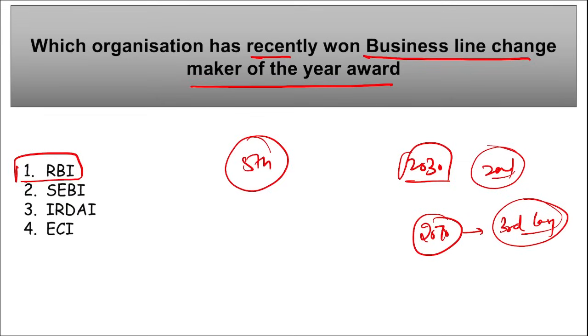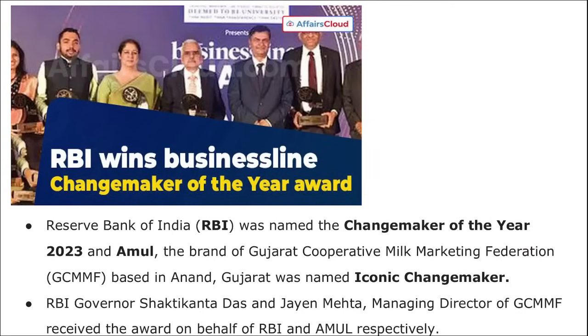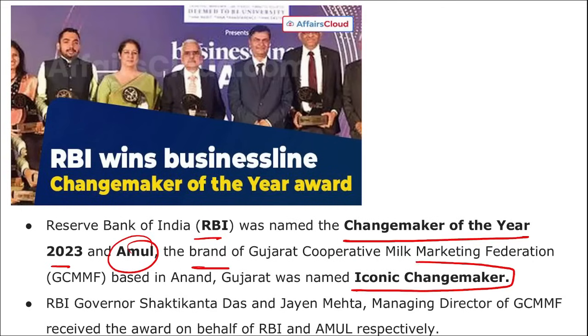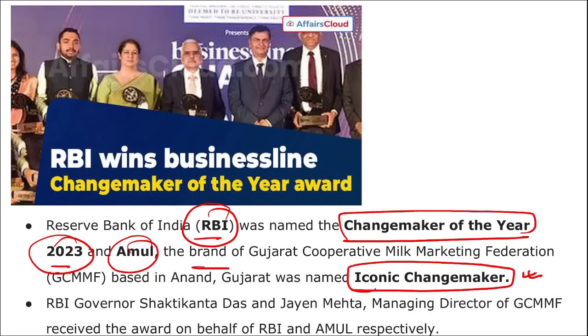This was during a ceremony that was held in New Delhi, and here RBI was named the Changemaker of the Year, and Amul, the brand of Gujarat, was named the iconic changemaker. So RBI as the changemaker of the year 2023 and Amul as the iconic changemaker. Correct. Here remember RBI Governor Shaktikanta Das and Jayen Mehta, the managing director of Amul, received the award on behalf of RBI and Amul respectively.